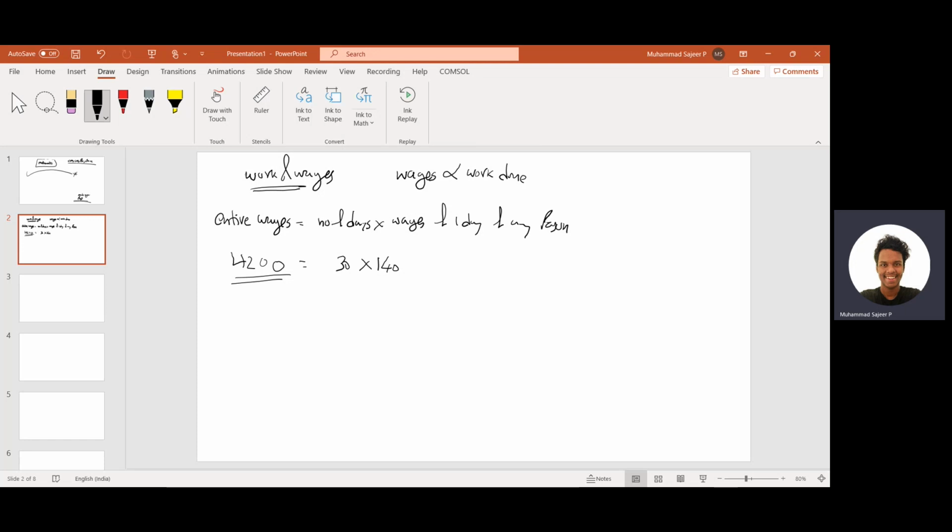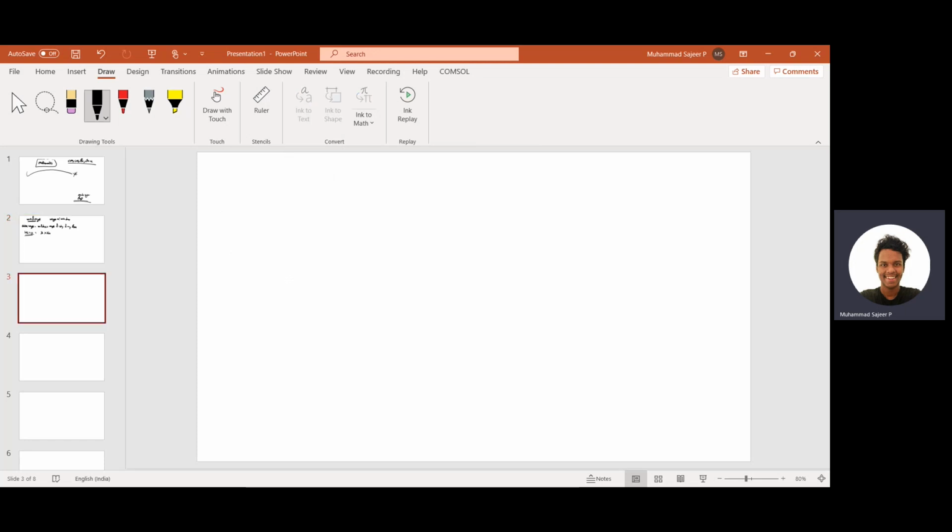And in work and wages, there are a few short tricks. There are very few, 3 or 4 formulas, which if you learn by heart, it will be easy for you to use in the exams if that kind of question comes. So we will look into the different equations and short tricks. The first one is this equation: M1 into D1 into H1 over W1 into R1.